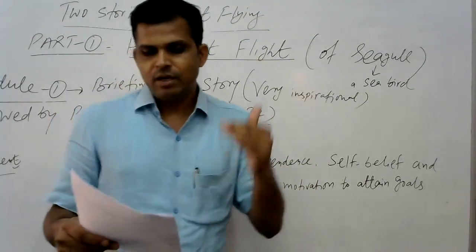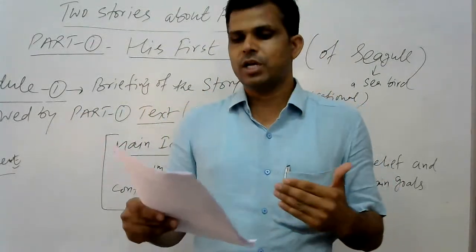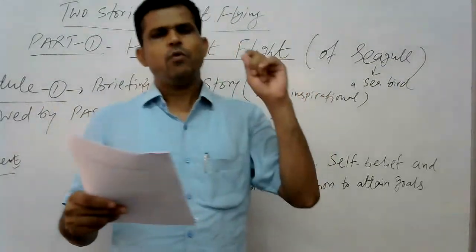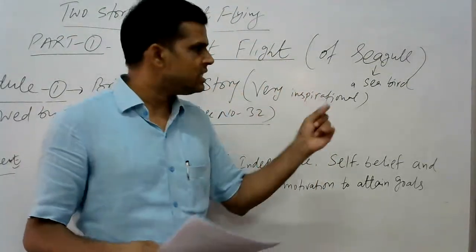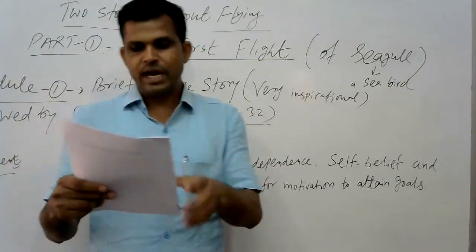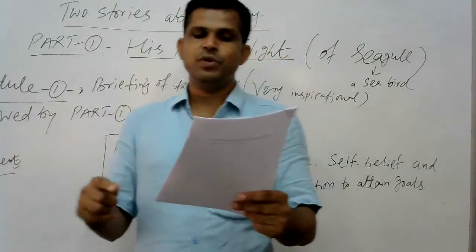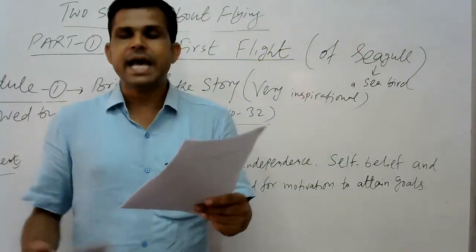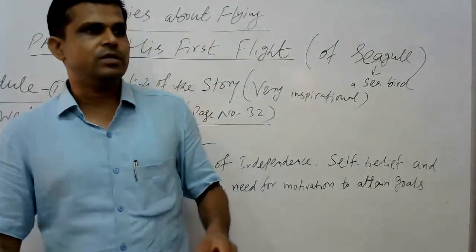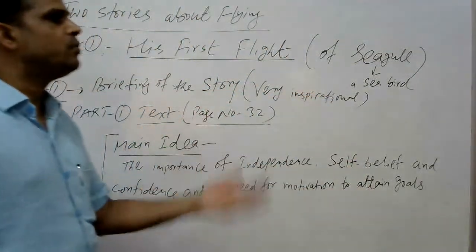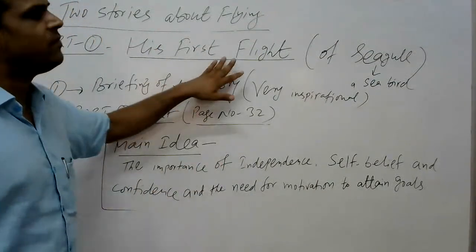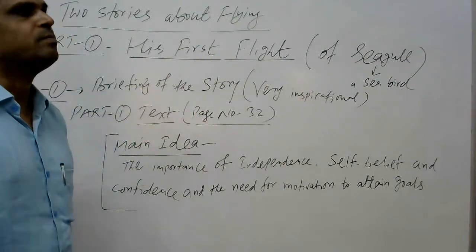So in the same manner, in this whole story, the writer has beautifully described what kind of initial agitations this young seagull has in its mind, and how beautifully his subsequent act of overcoming the fear by taking the successful flight with the help of his mother, or how beautifully he has learned to have its first flight with the help of his mother.